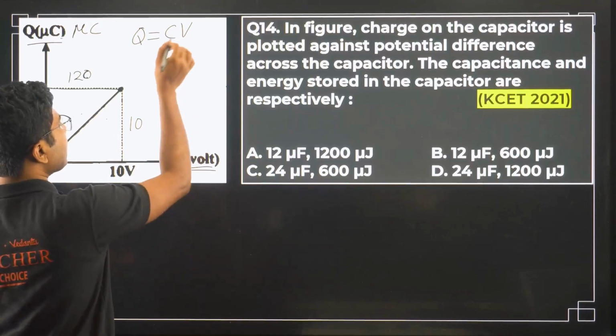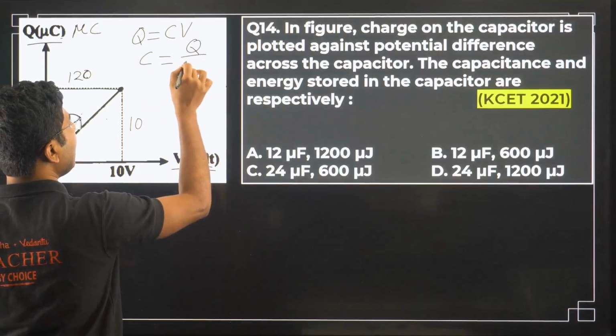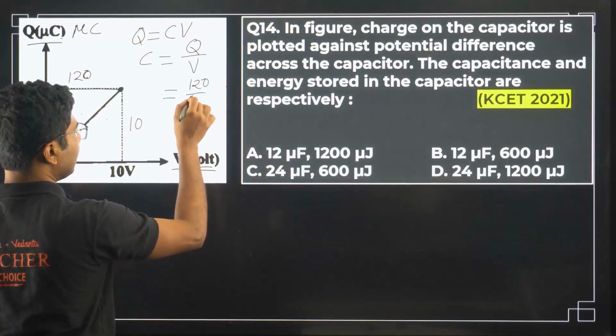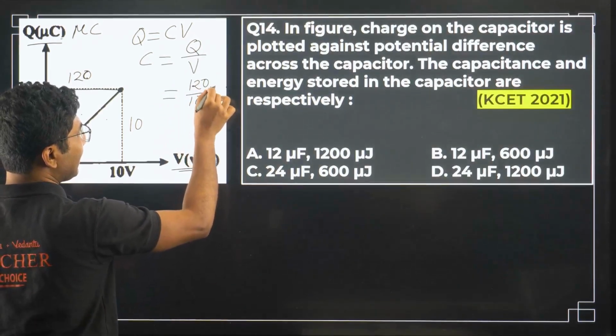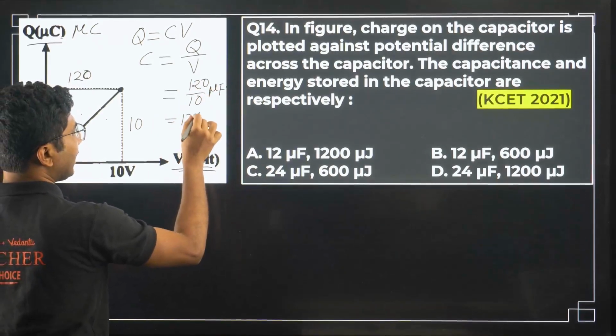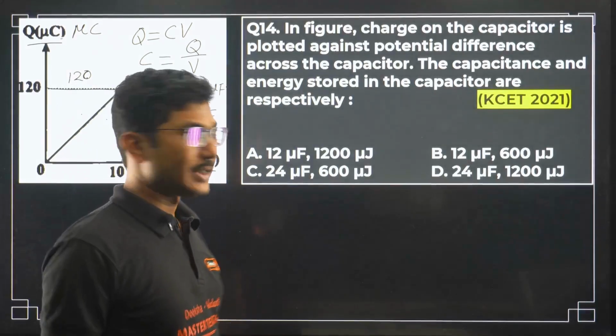Now geometry is constant, so C must be constant. C is Q by V. So Q is 120, V is 10, and remember this is micro, so it will be microfarad. So 12 microfarad is the capacitance of the capacitor.